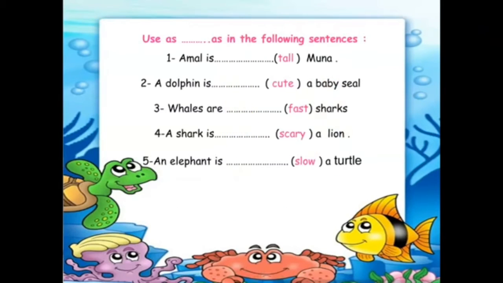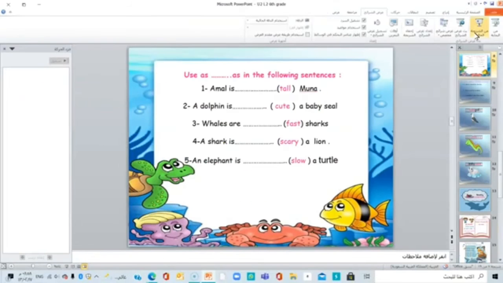Now use as, adjective, and as in the following sentences. Number one, Amal is as tall as Muna. Here we should use that plus add or the adjective.